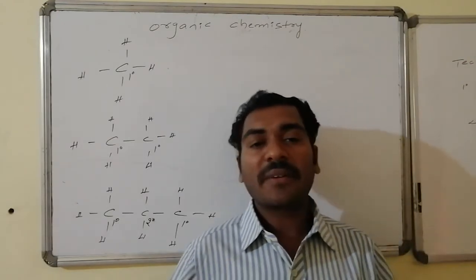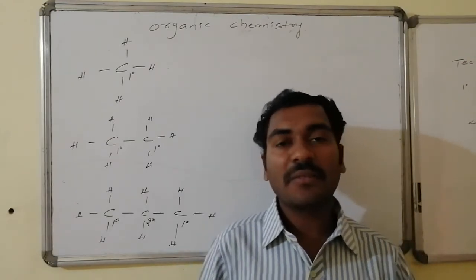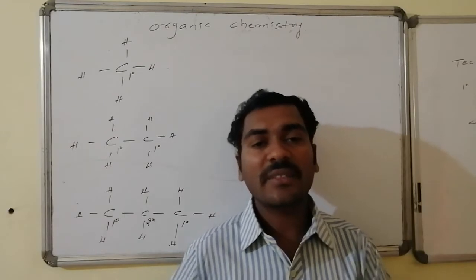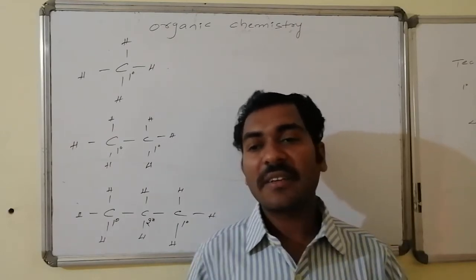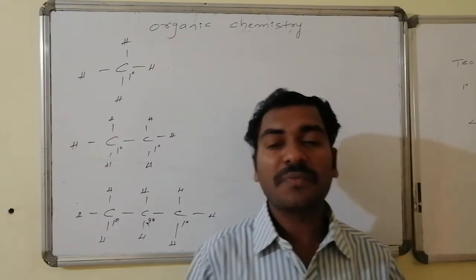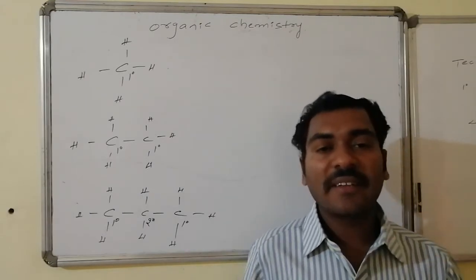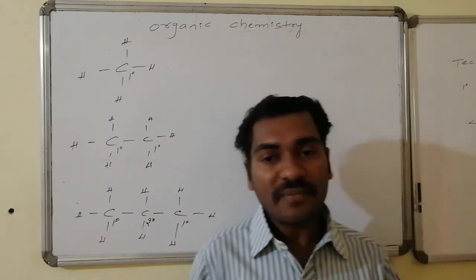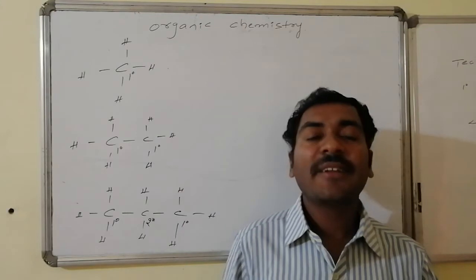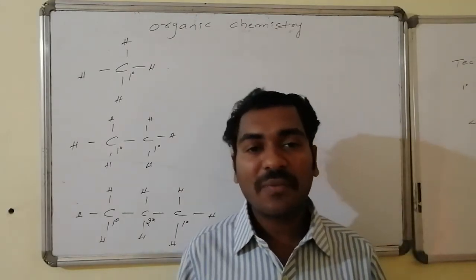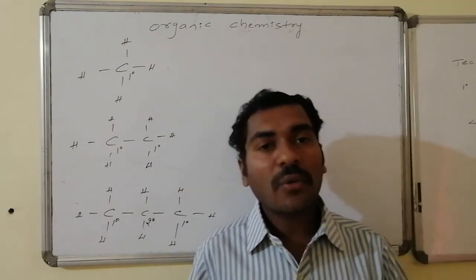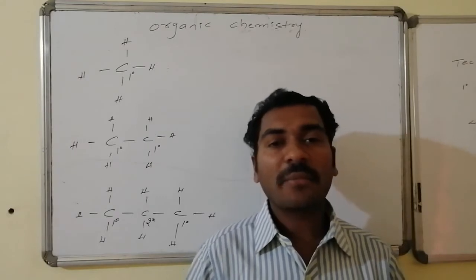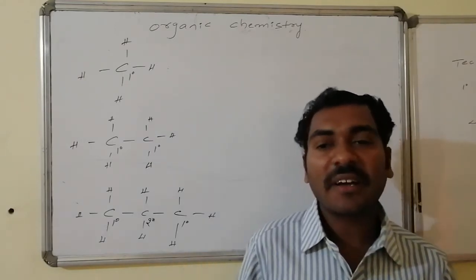Carbon in the lengthy part of the chain, if it is connected with more than one carbon, then it comes under the secondary, tertiary, quaternary category. If it is connected with 2, it is known as secondary. If it is connected with 3, that is known as tertiary. If it is connected with 4, maximum 4 are there, 4 out of 4 connected by carbon atoms, it is said to be quaternary carbon atom.